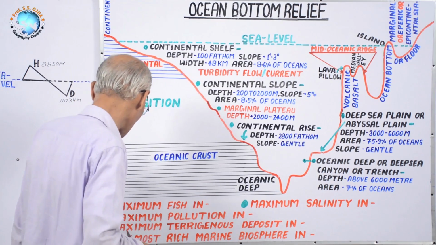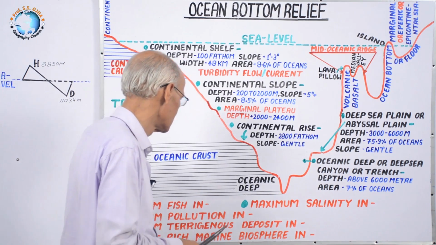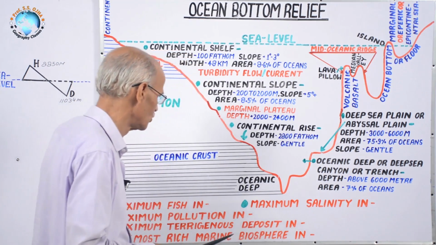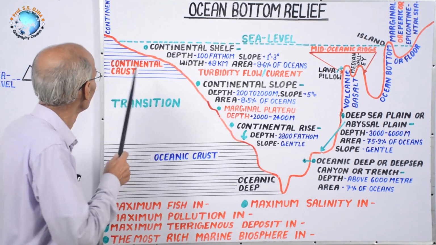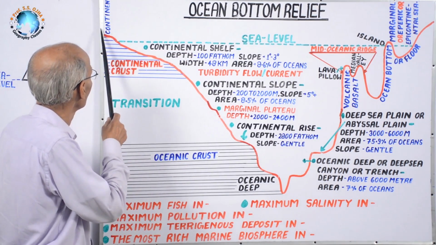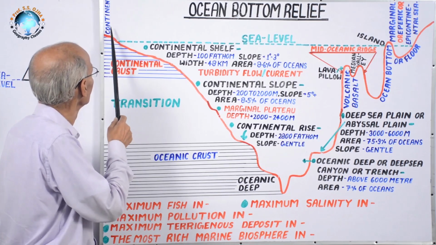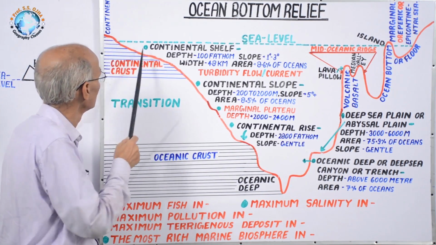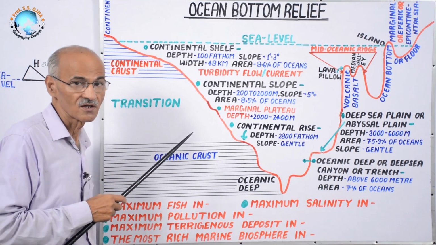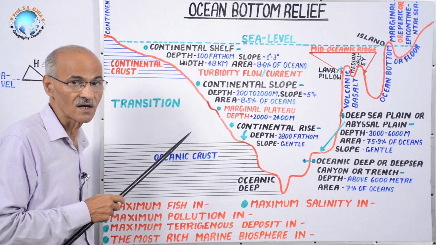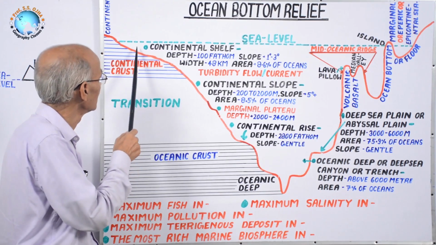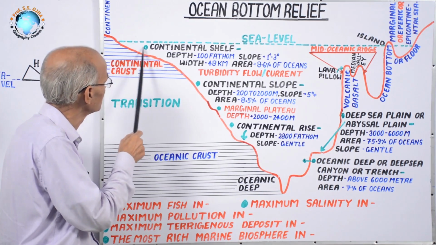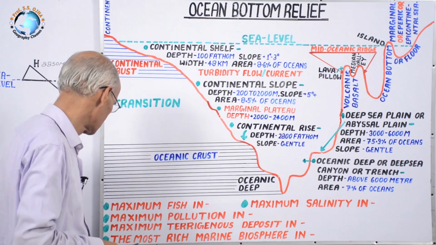Next point is maximum terrigenous deposit, in which zone? Terrigenous means pertaining to land. From land, wind, rivers, glaciers and marine waves all carry down terrigenous deposits. Those may be of biotic and abiotic nature, and they are deposited along the continental shelf.